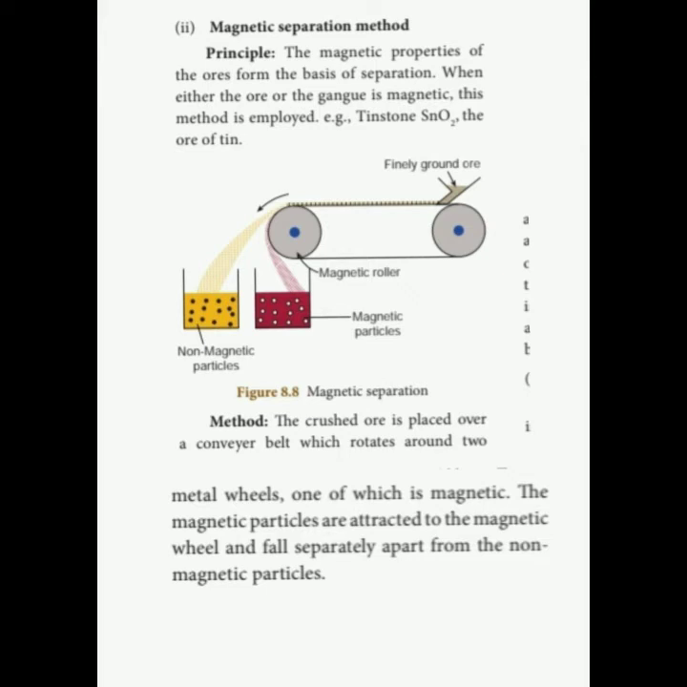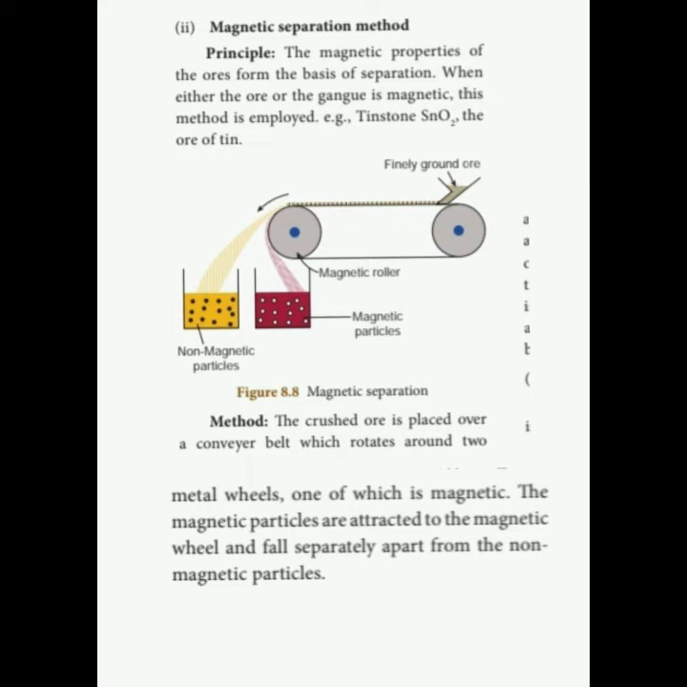I am going to explain the method. The crushed ore, that means the powdered ore, is placed over a conveyor belt which rotates around two metal wheels, one of which is magnetic. So among the two wheels, one wheel is magnetic. The magnetic particles are easily attracted to the magnetic wheel and fall separately, apart from the non-magnetic particles. That means among the two wheels, one will be magnetic, the other non-magnetic.